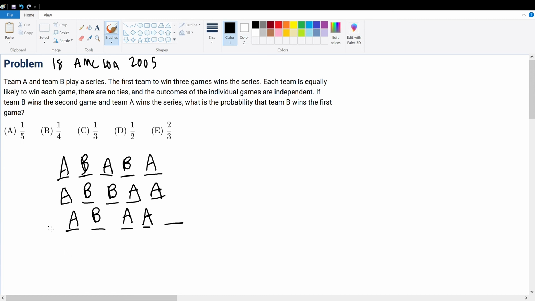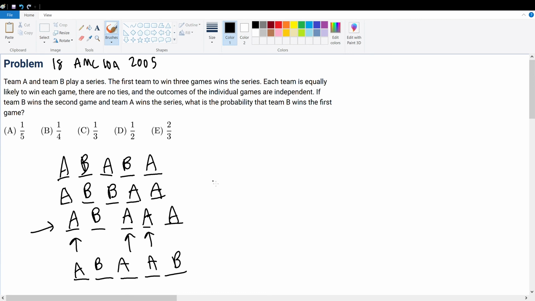But notice here that in this case, A has already won the series because A has already won 3 times. So whether A or B plays again won't really matter because A has already won the series. So we must still count each possibility as one. So here we have listed 4 possible outcomes of this game. But right now, B has occupied only the second, third, fourth, fifth.